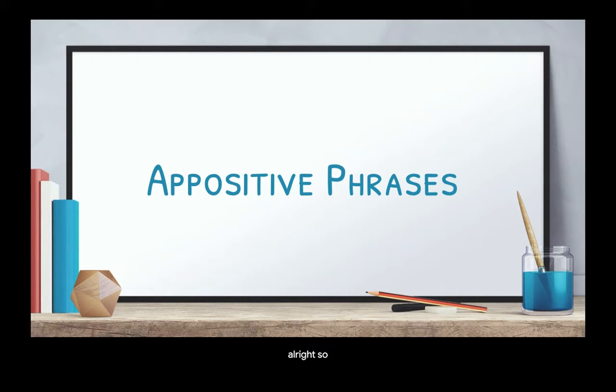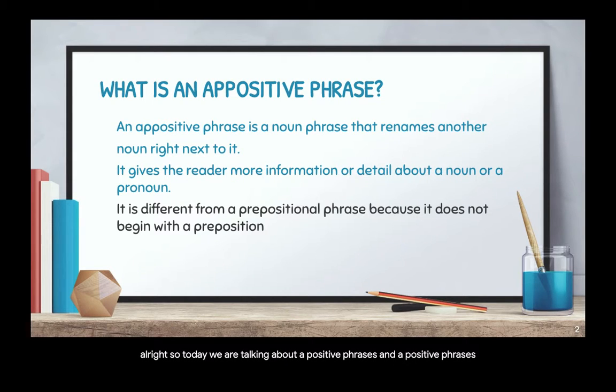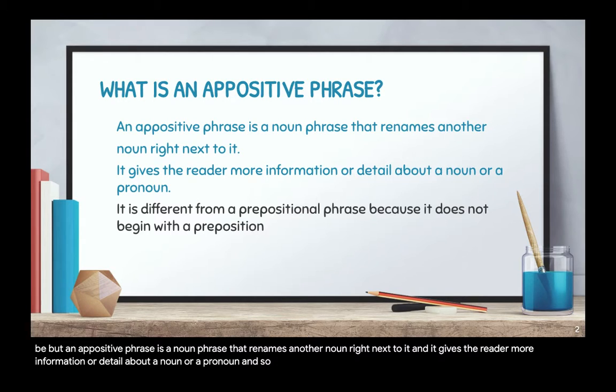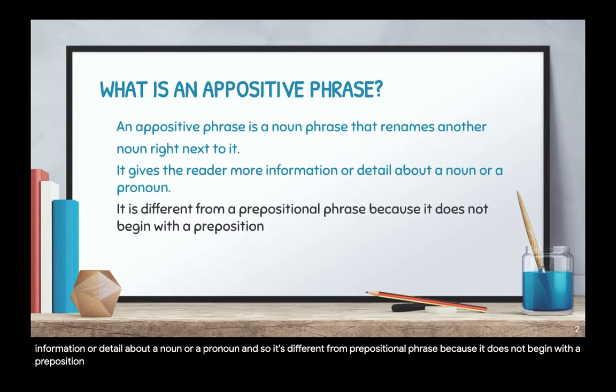All right, so today we are talking about appositive phrases. And appositive phrases, they are not positive phrases, although they can be. But an appositive phrase is a noun phrase that renames another noun right next to it. And it gives the reader more information or detail about a noun or a pronoun. And so it's different from a prepositional phrase because it does not begin with a preposition.